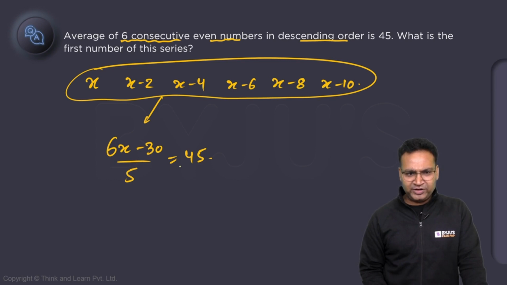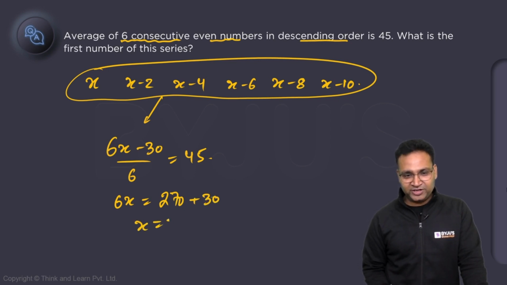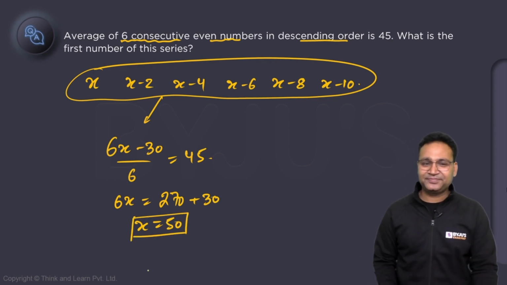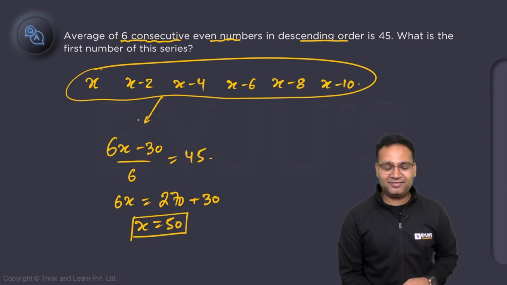45 times 6 is 270. You should be very alert, no? Plus 30. After all, Jatin sir is doing it, so chances of error are very high, no? x is 50. Just kidding, I deliberately did it.